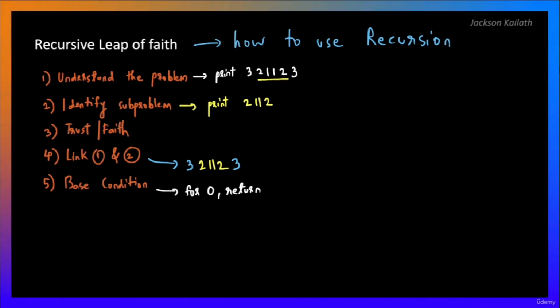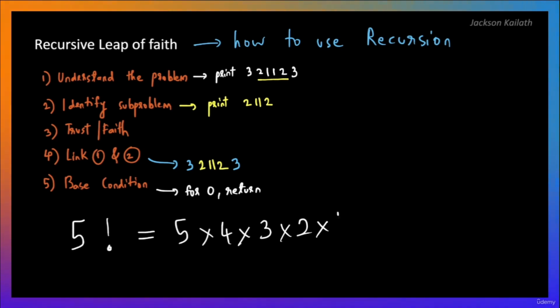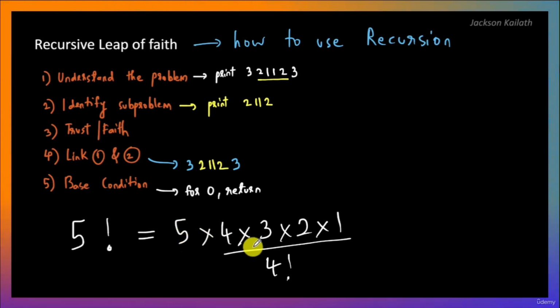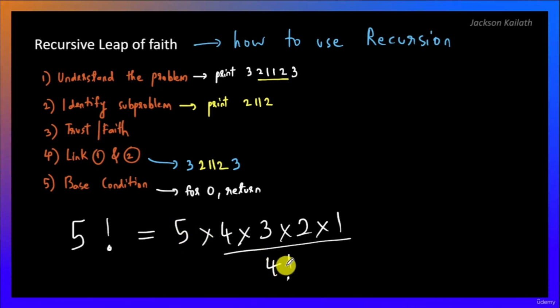Let's say we want to find n factorial. Now quick side note, n factorial is just n into n minus 1 into n minus 2 up to 1. For example, 3 factorial is 3 into 2 into 1. Now notice that let's say n is equal to 5, we would want to find 5 factorial. Notice that 5 factorial actually can be solved as 5 into 4 factorial. Okay, so the second step, which is identify the subproblem, in this case would be 4 factorial.